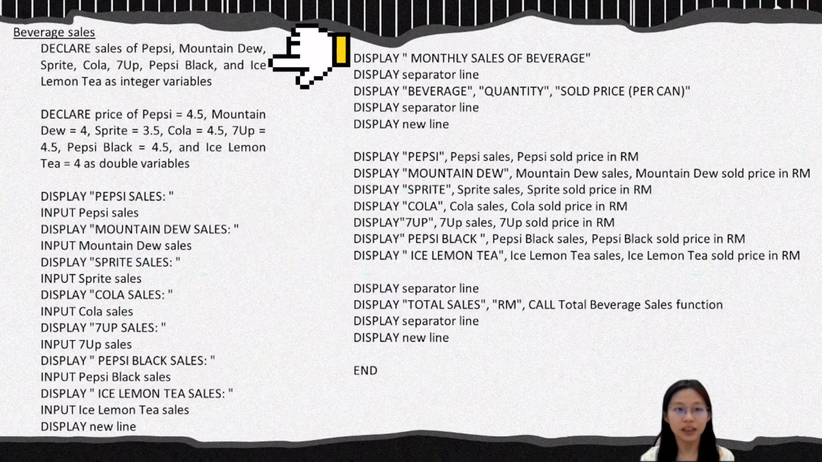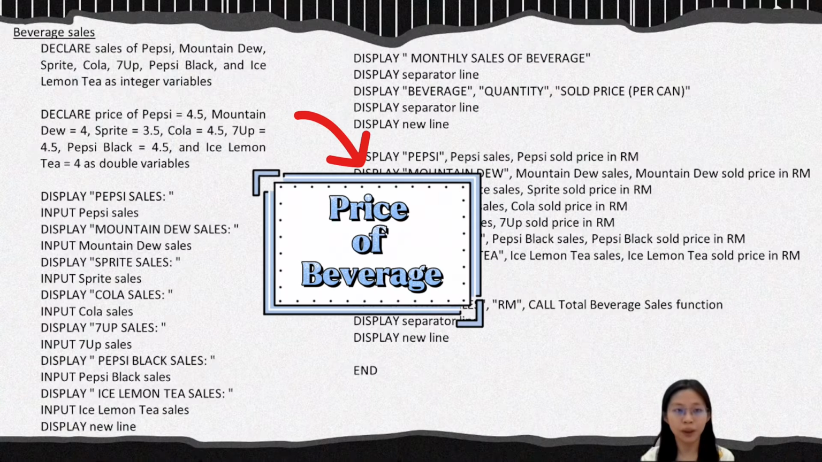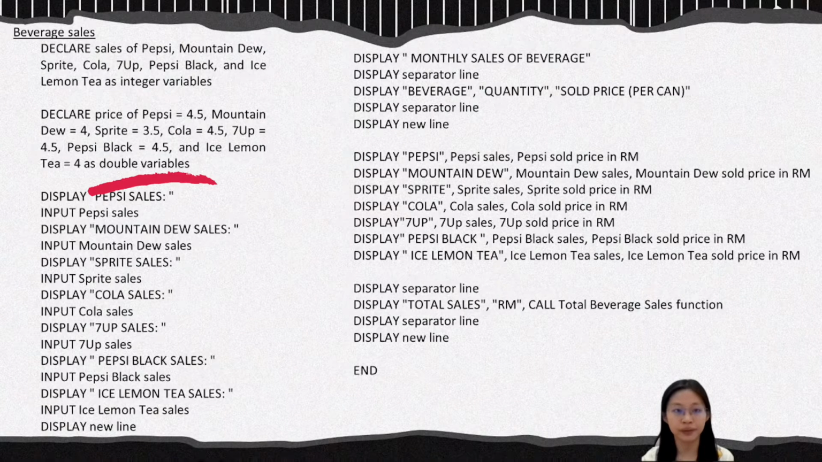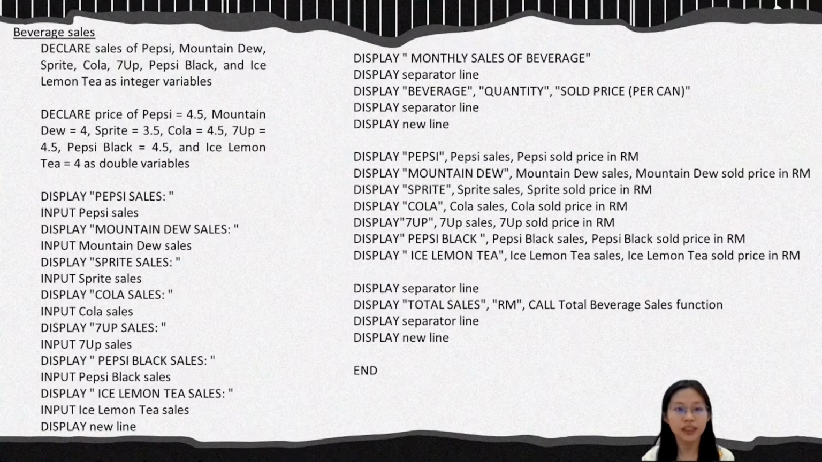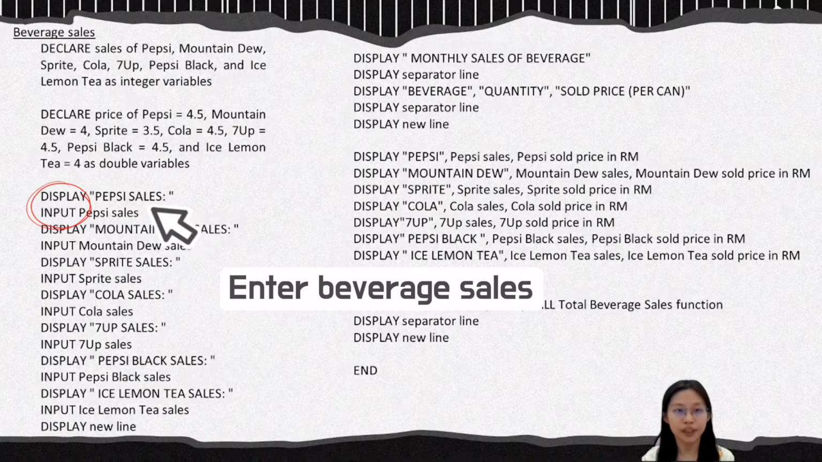Now I will discuss show record of beverage sales. First, we declare sales of beverage as integer variable. Second, we declare selling price of beverage as double variable. Next, we display measures, say Pepsi sales, Mountain Dew sales, Sprite sales, and so on. Those measures are displayed to allow the user to enter each type of beverage sales.